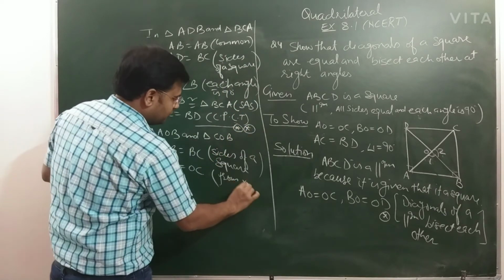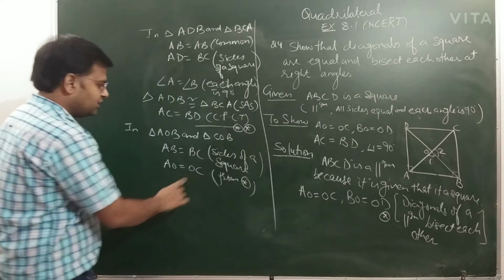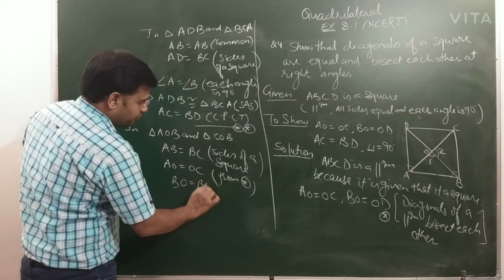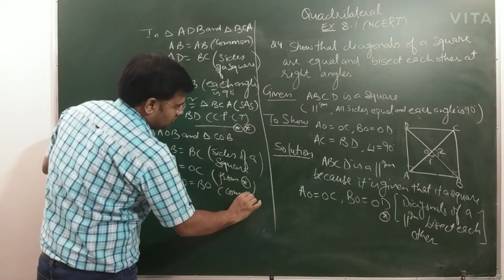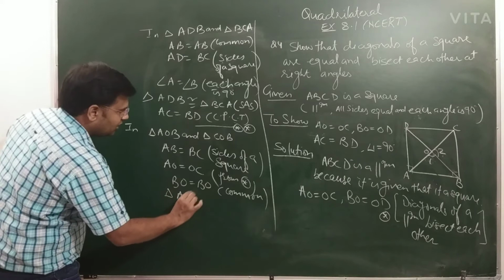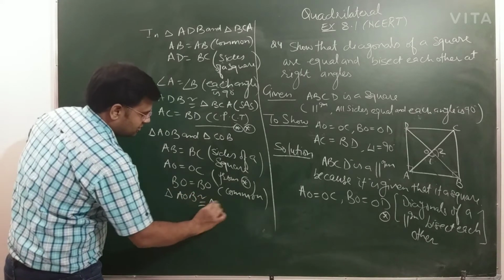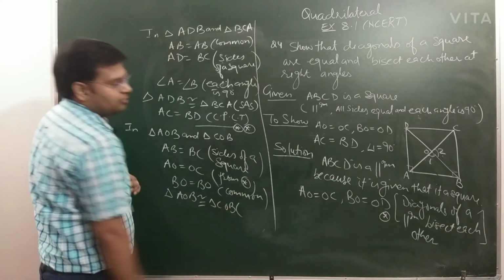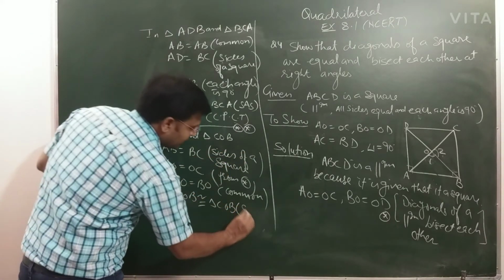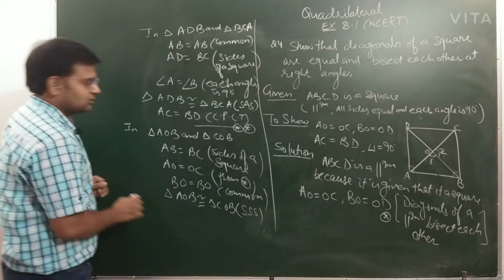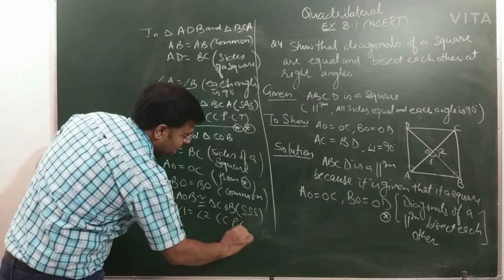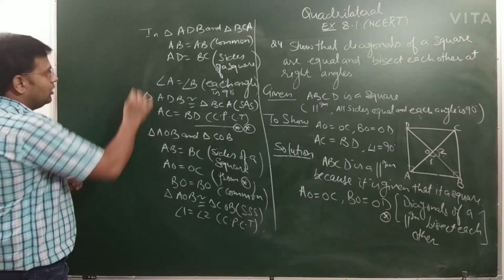So from that star you have written this, and last one more thing is left, which is BO equal to BO, this is common. So you can say this triangle AOB congruent triangle COB, again with the help of the result you have used side side side, so you can write this SSS. So we can write angle 1 equal to angle 2, you can write here CPCT.